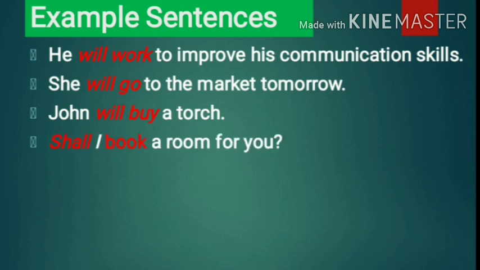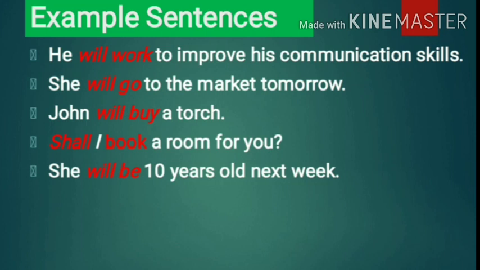Shall I book a room for you? तुझ्यासाठी मी रूम बुक करू का? That is also future planning. And so here what happened? In polite request, we have made the use of question sentence. She will be 10 years old next week. Next week, that is the signal word, which gives us the clear-cut idea about the future action.